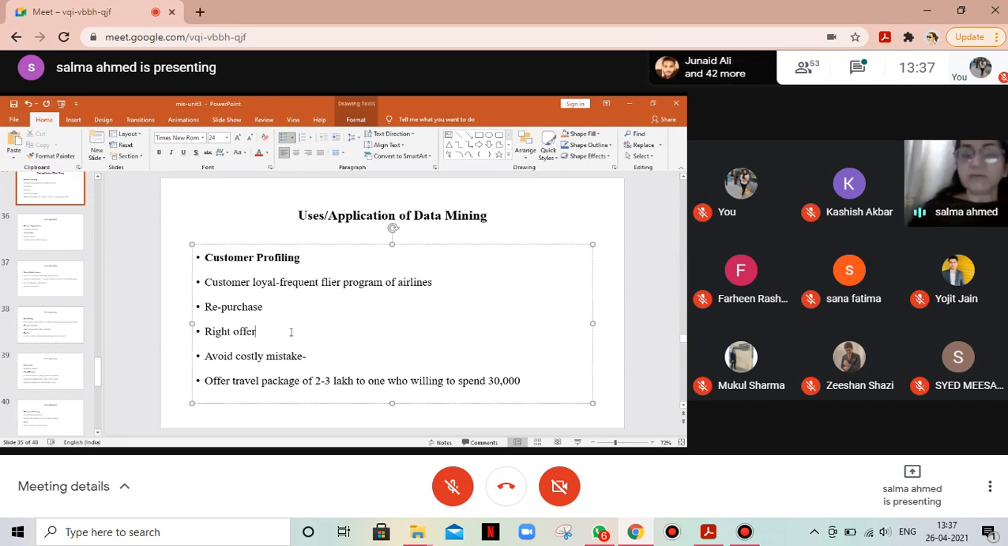So we try to make a better offer to the customer once we have studied his profile. We create customer profiling in order to convert him into a loyal customer, like a frequent flyer program of the airlines. Then repurchase: if we convert him into a loyal customer, he will repurchase rather than deflect. We also make him the right offer, and we also do not make costly mistakes.